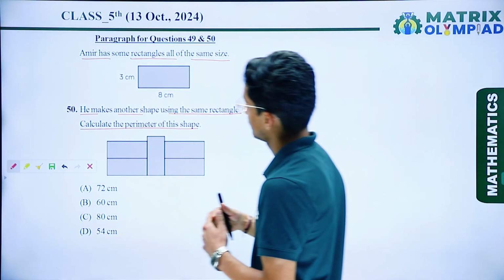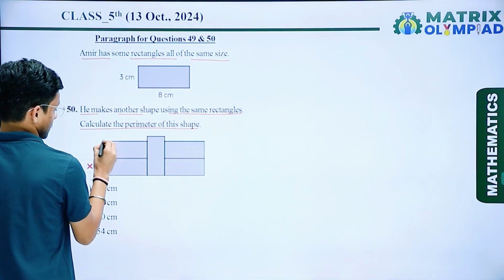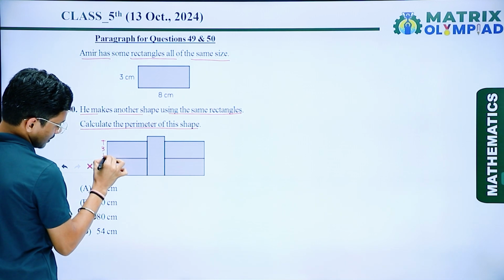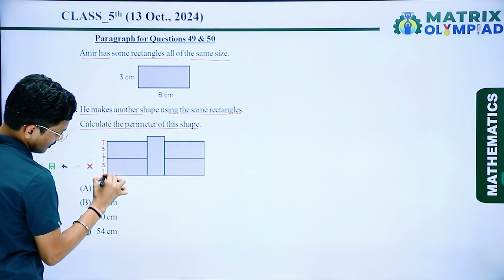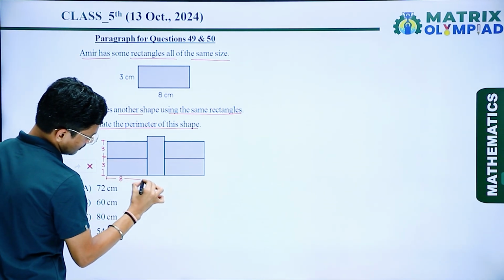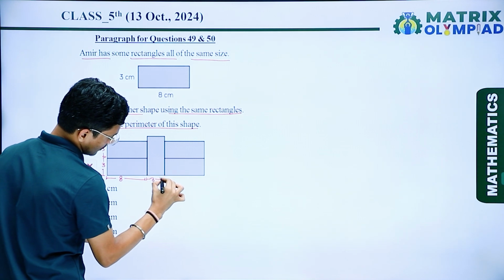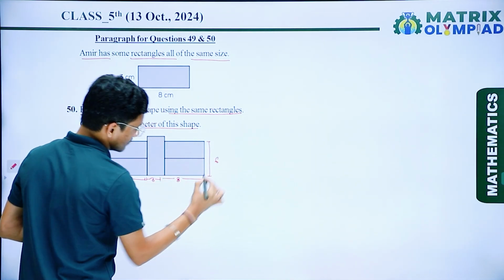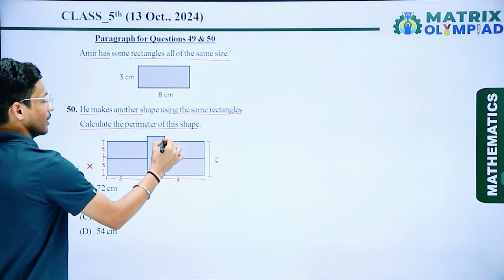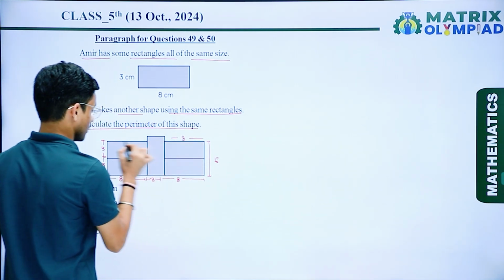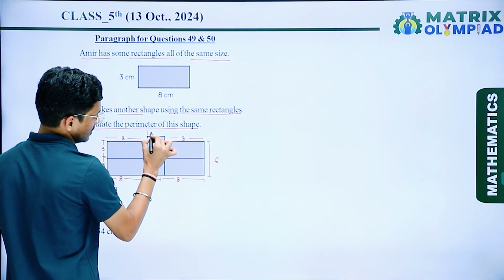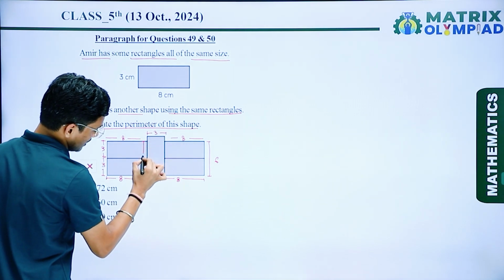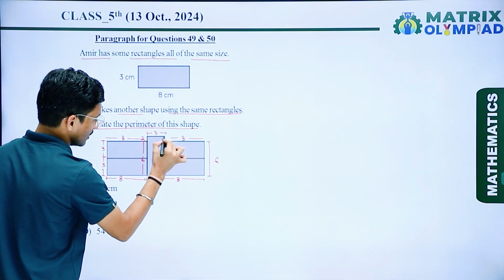So I can say that this is again 3, and this is again 3, and this is 8. Here this is 3, again this is 8. Now from this one to this one, this is 6, because 3 plus 3, and here this is 8, and again this one is 8, this is 3, and this one is 6, and the remaining this one is 2, and this one is 2.